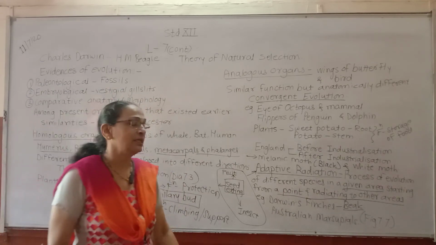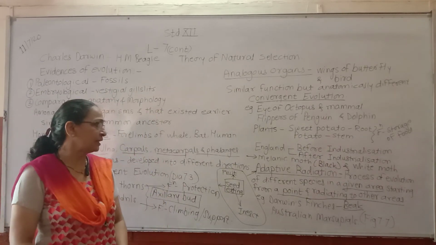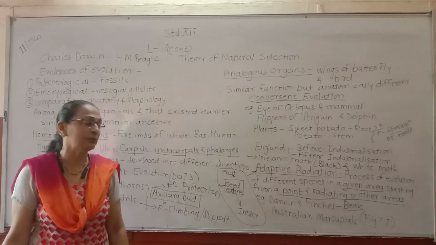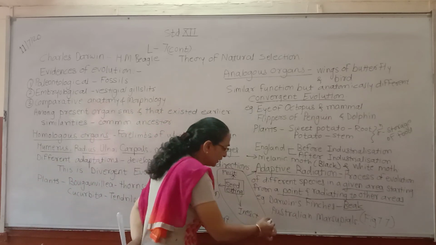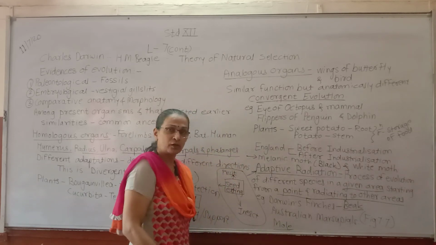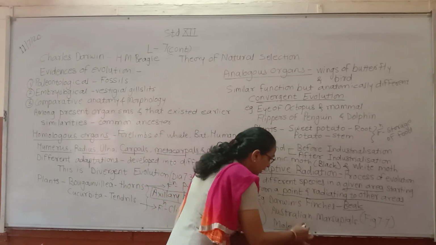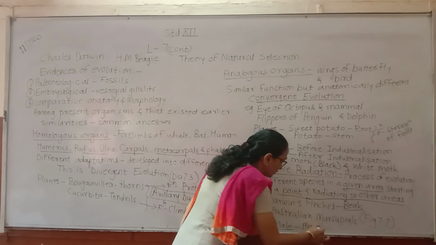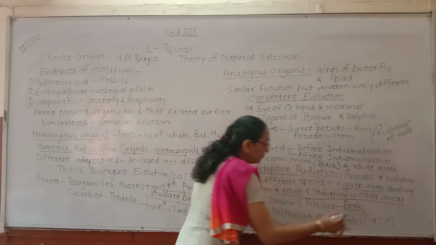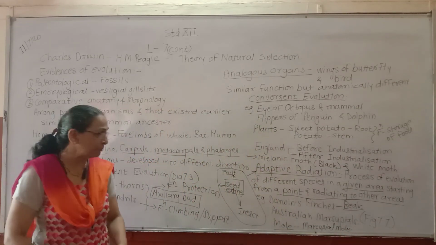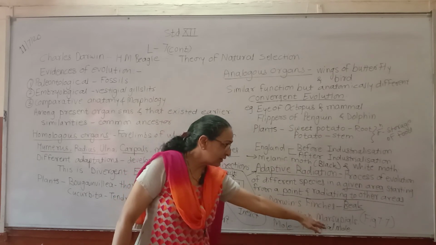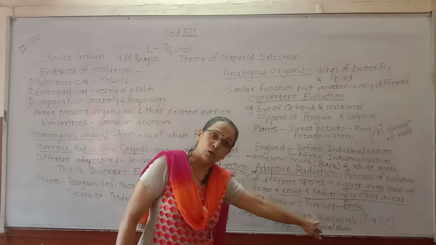Now, in Australia, we see different types of organisms. Please refer to figure 7.7. You will get many names over there. In that, you have a common mole and you have a marsupial mole. In the same way, a normal wolf, a placental mammal, is there and its counterpart, a marsupial wolf, is also there.